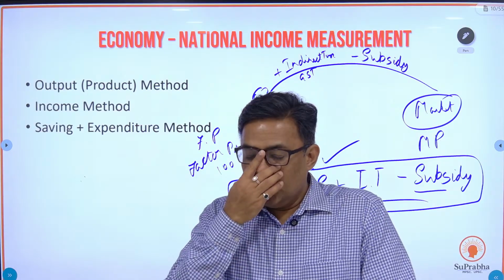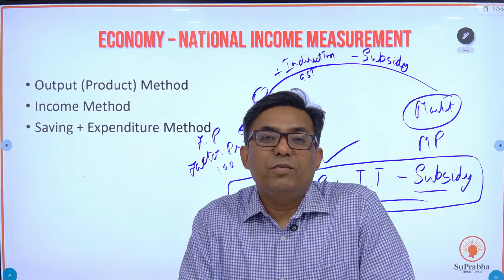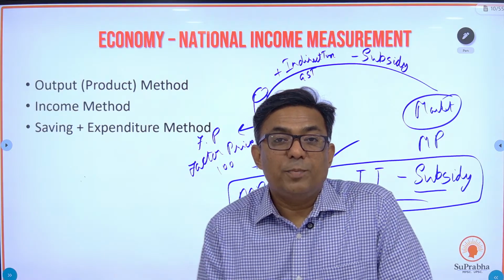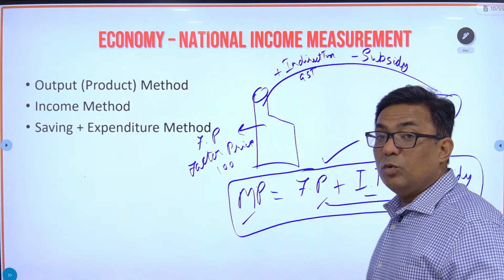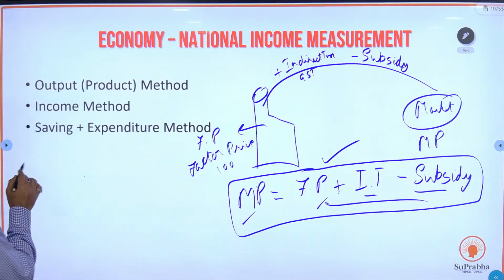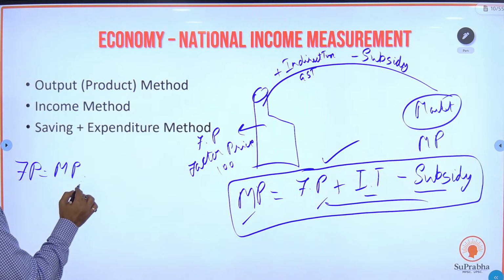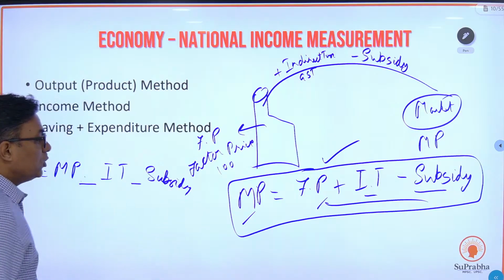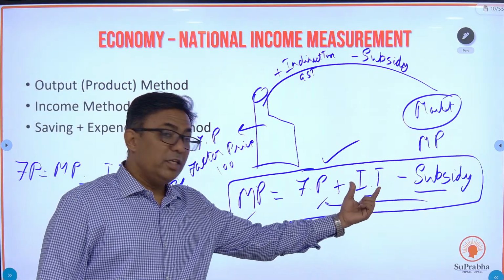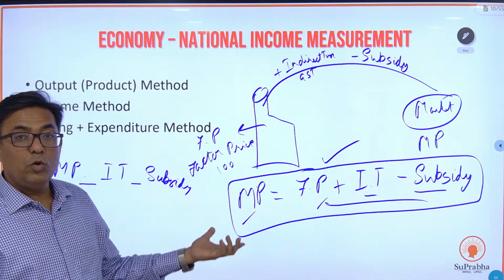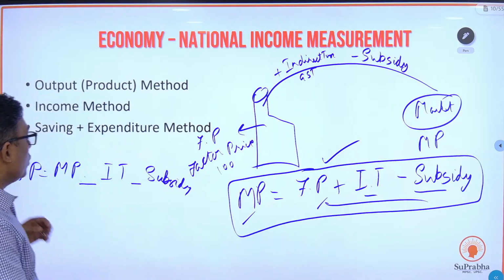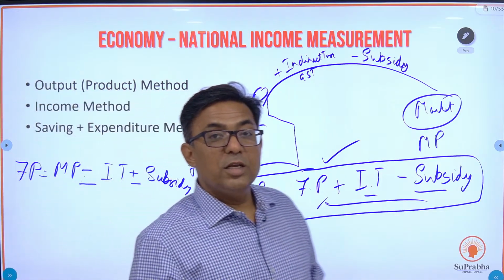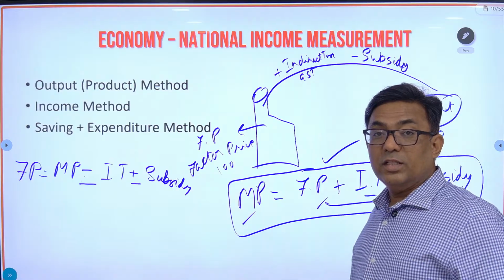MPSC also evolves. एक बार उन्होंने इक्वेशन क्या पूछा था, they have given you the equation in prelims: factor price is equal to market price minus indirect taxes minus subsidy. उन्होंने इक्वेशन चेंज किया था. Okay, so over here when these terms come on this side of the equation, we all know, ये basic second third में किया है, that the sign changes. So in that case this was minus and this was plus. Factor price is equal to market price minus indirect taxes plus subsidy. That was the question they had asked.